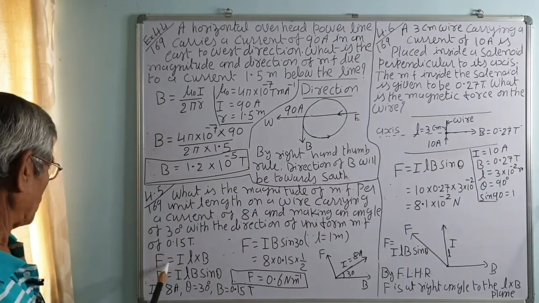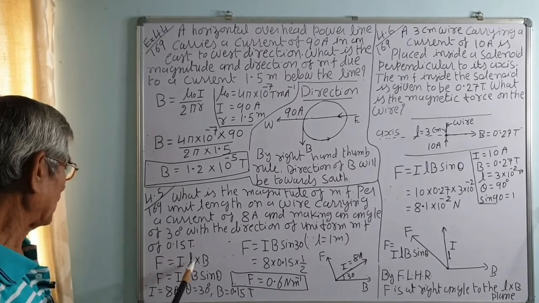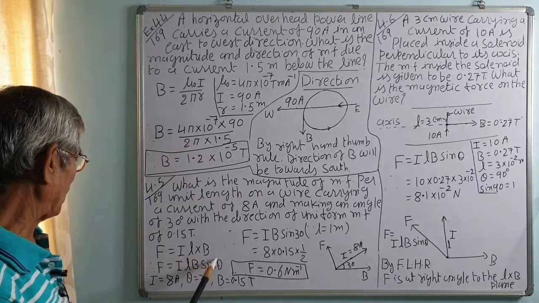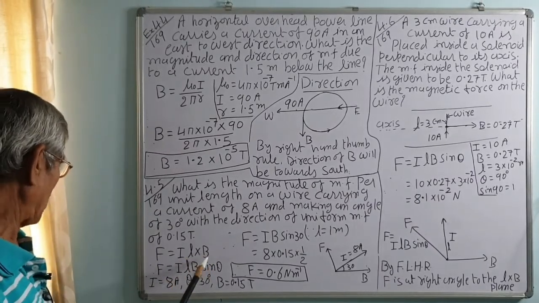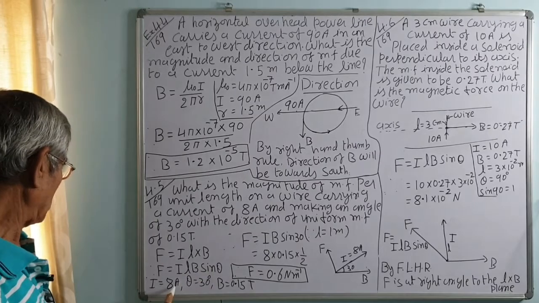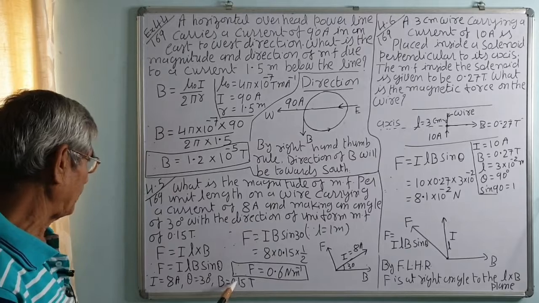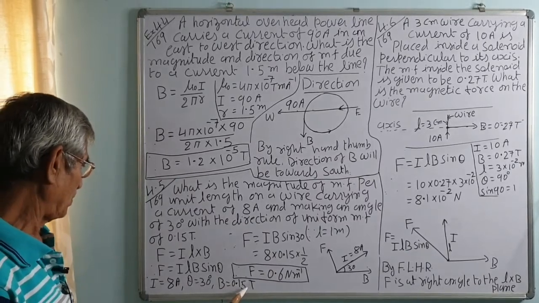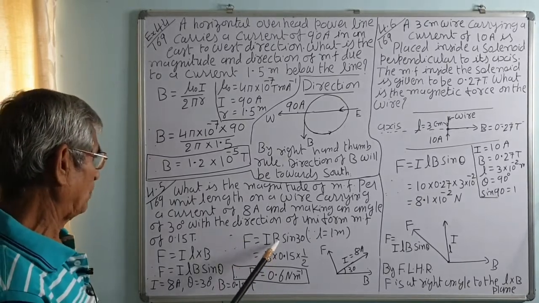So, force is given by I L cross B. Force is in the direction perpendicular to the plane made by L and B, that is L cross B. There is I L B sin theta. Now current is 8 ampere, theta is 30 degree, and magnetic field is 0.15 Tesla, correct. So F is equal to I L B sin theta.